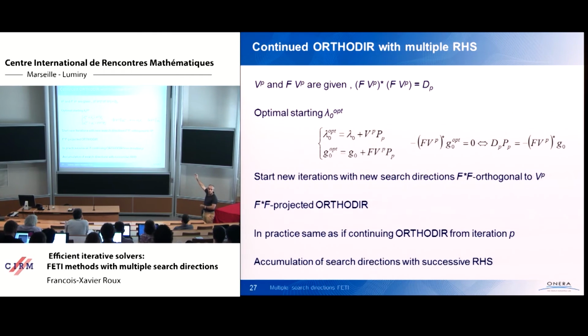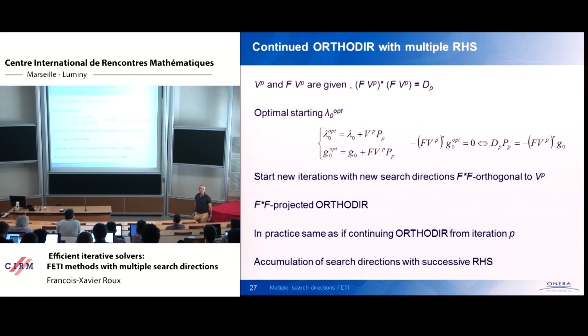So just apply this a posteriori block orthodir or orthomin method, and then start the new iterations. The new vectors you build must also be F star F orthogonal to the vectors that you used for building your optimized initialization vector. So from one right-hand side to another, you increase the size of the basis.